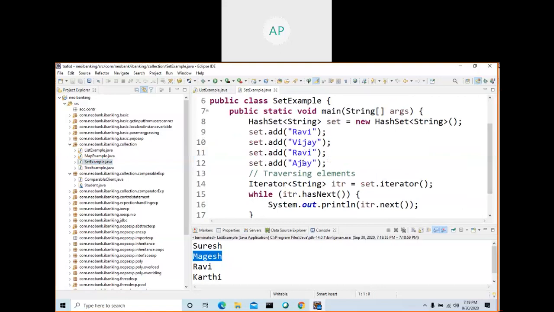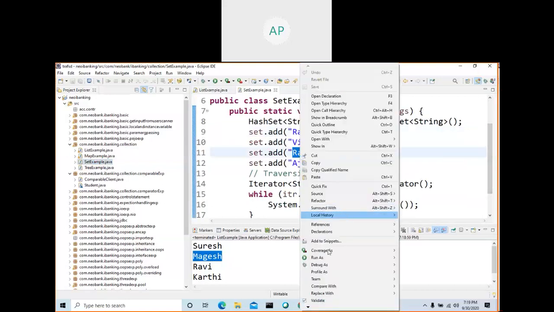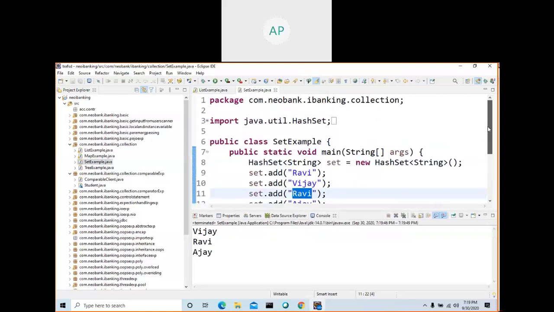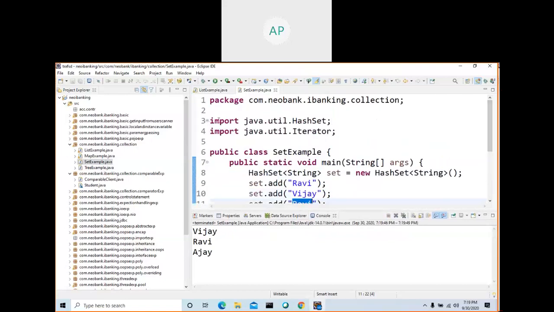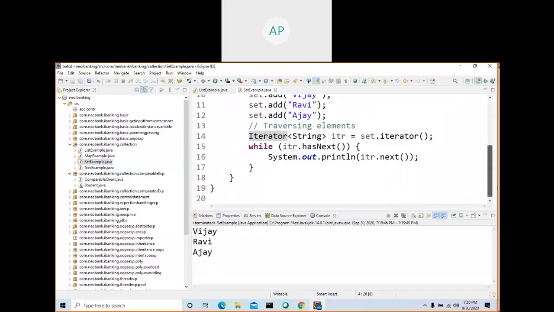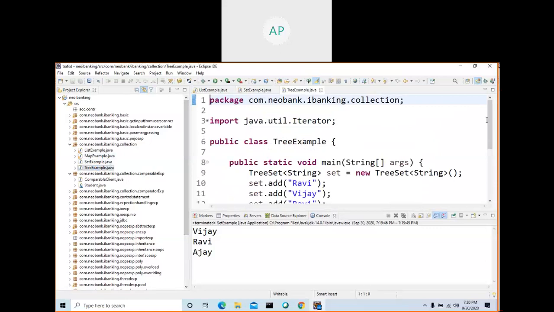Then what is a set? Here, set will avoid duplicates. Ravi, Vijay, Ravi, Ajay. I added four objects, but only three objects will be added because one is a duplicate. Let me run this one. For all this, you can use any set. Here only three values. This is the code. java.util is the package which contains all these classes. This is an interface.